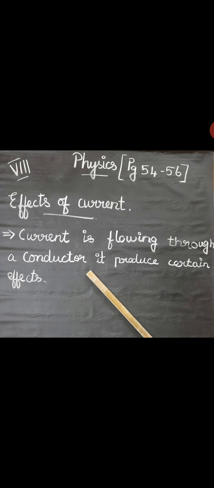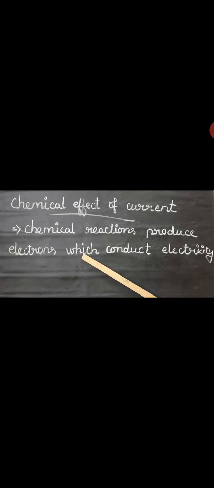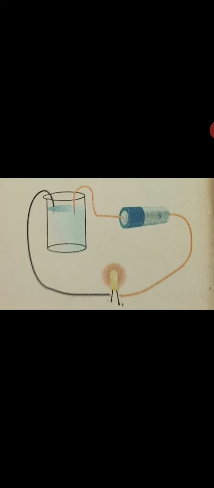Next we can see the chemical effect of current. In that there is a small activity. First, the chemical effect of current means chemical reactions that produce the electrons which conduct the electricity. That is known as the chemical effect of current. Next we can see the activity: we have to take two pieces of wire, an LED light and a battery, and make a simple circuit.